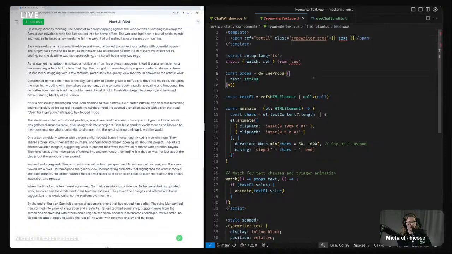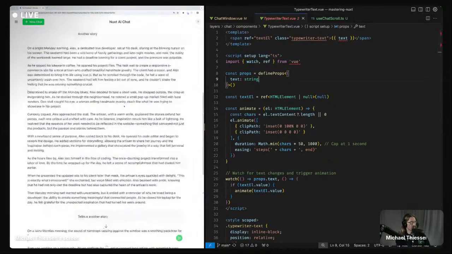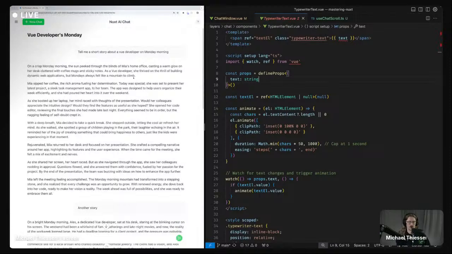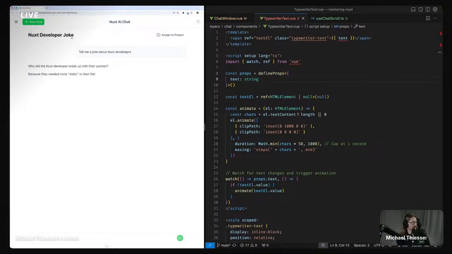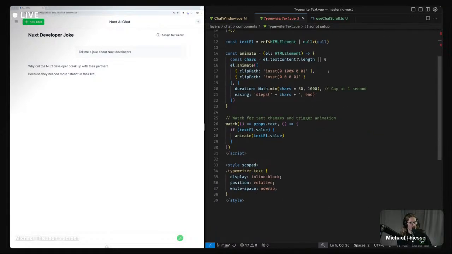But what this component does is it just takes in this prop, which is text, and all it does is this little typewriter animation. So when you start your chat, it animates this thing in. So if I say, tell me a joke about Next developers, then it animates in like that. And this component is so straightforward and easy, and we don't have to do anything.